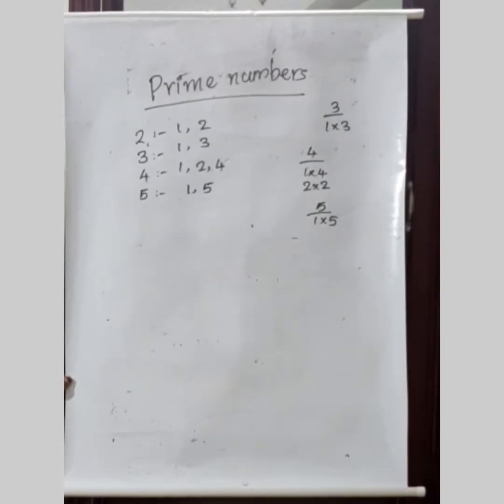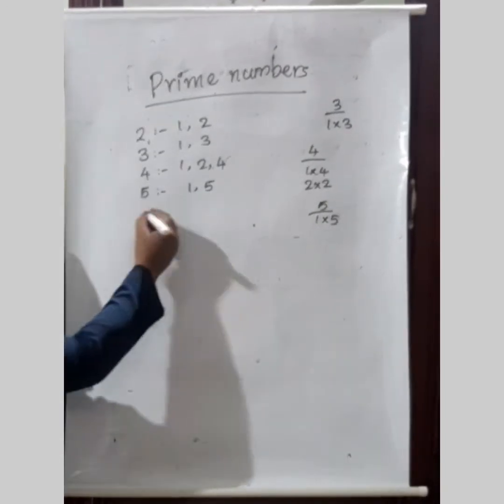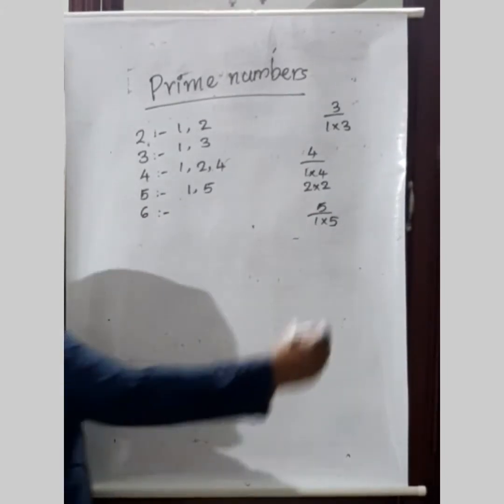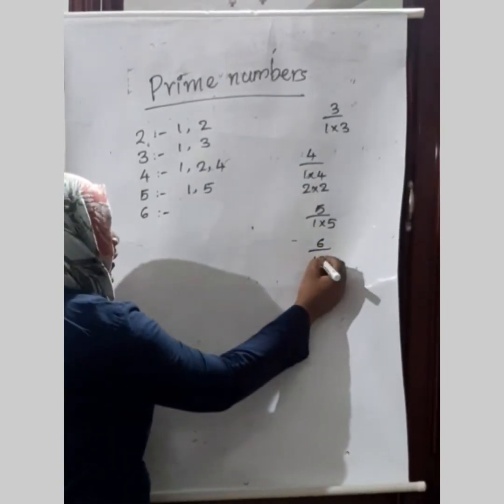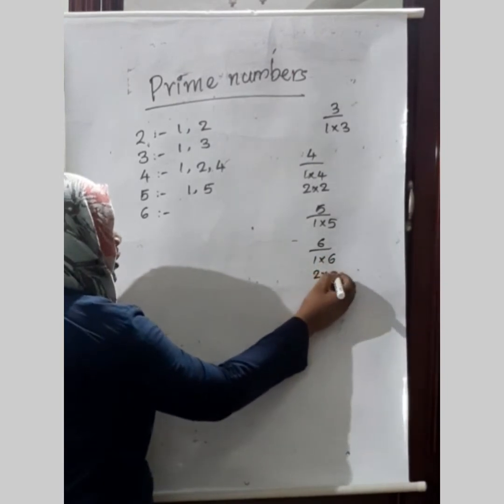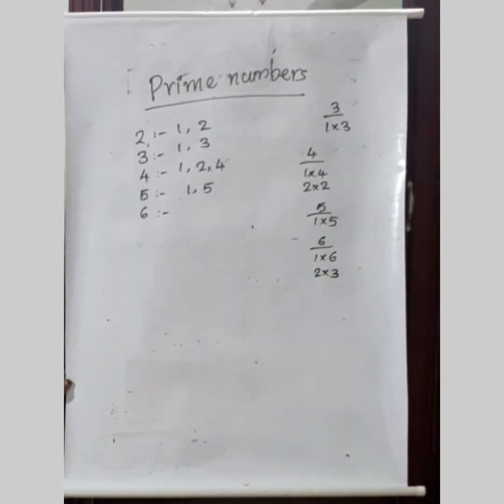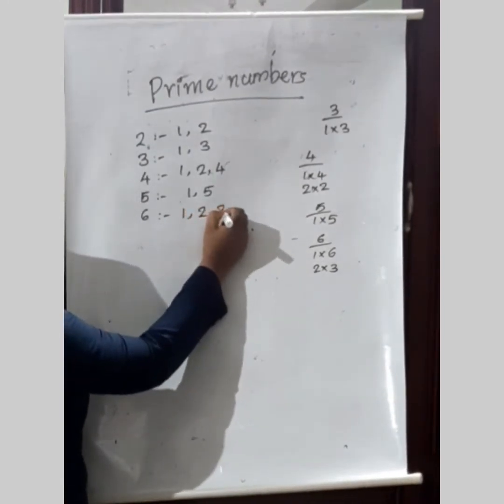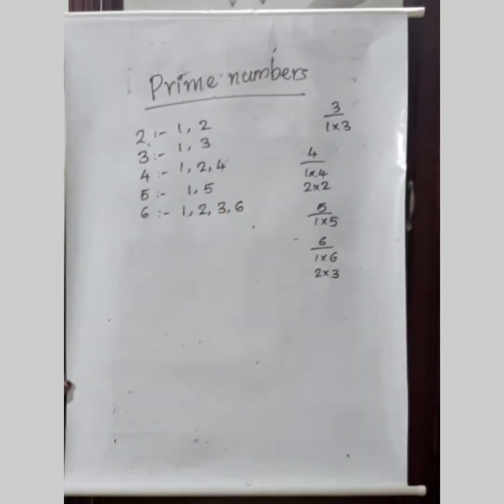Then, which are the factors of 6? 1 into 6, then 2 into 3. Is there any other number which is giving 6 as their factors? No. So the factors of 6 are 1, 2, 3 and 6.